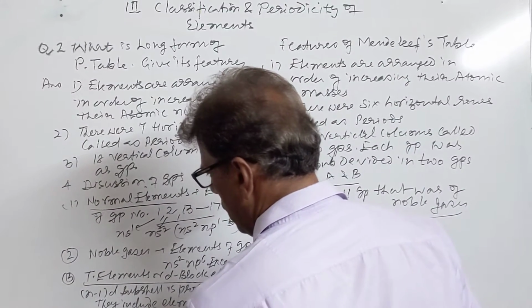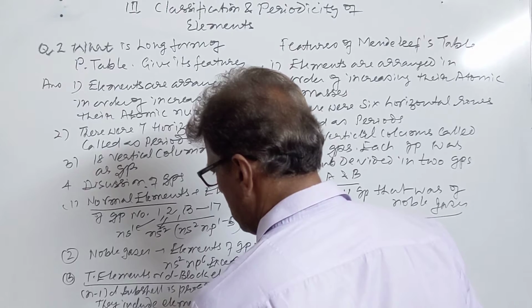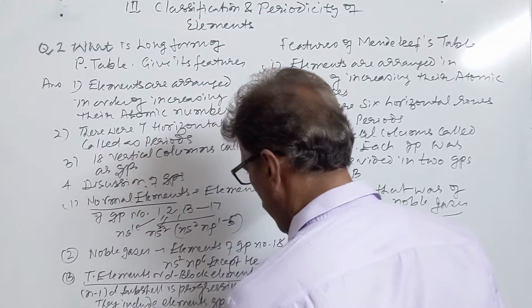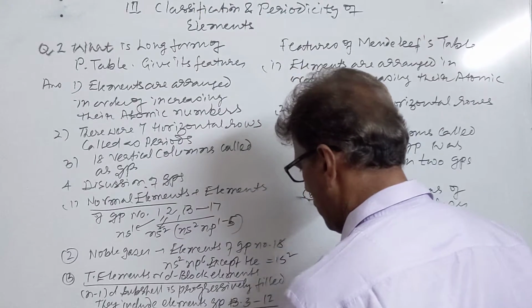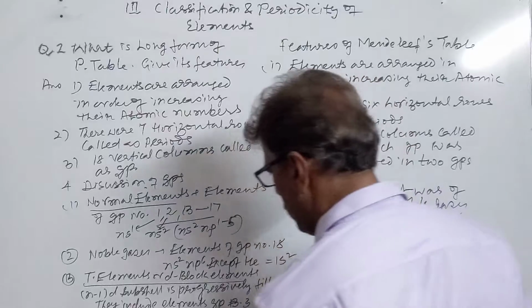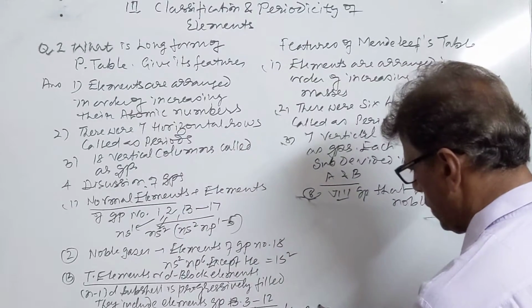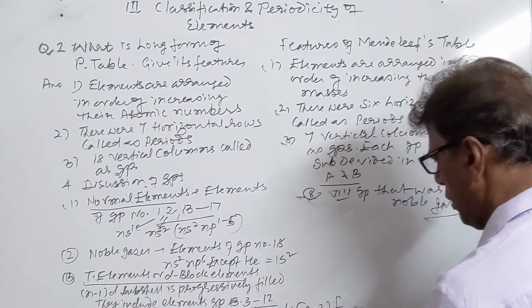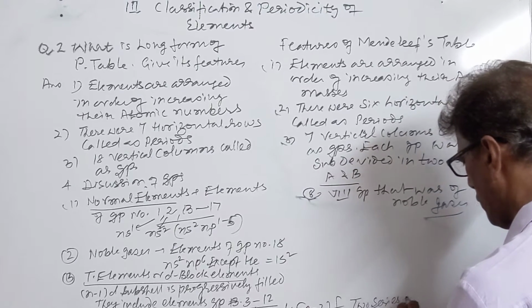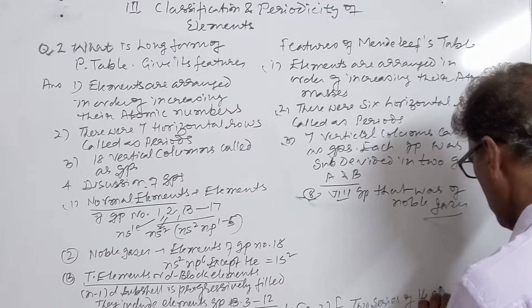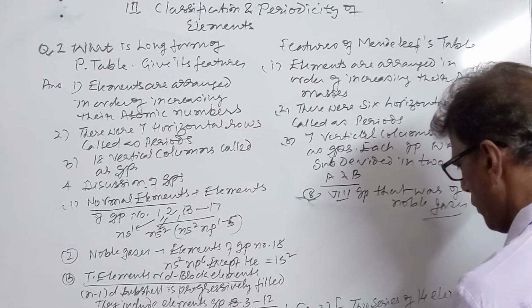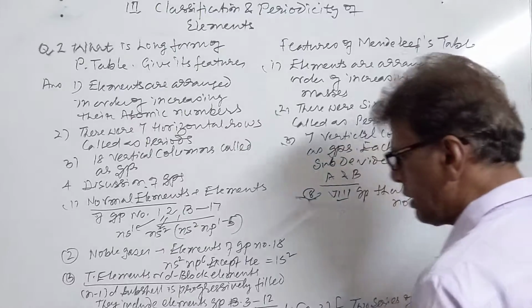Then we have inner transition elements or f block elements. These are the elements in which the (n-2)f subcell is progressively filled. There are 2 series of 14 elements each. First series is called lanthanoids.